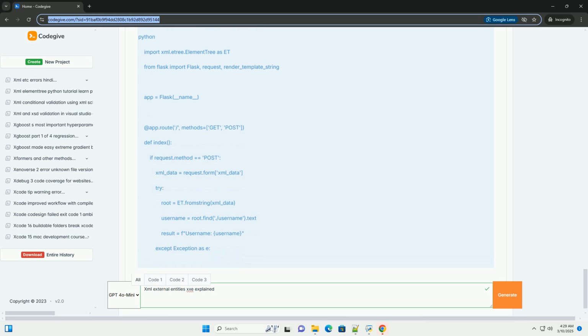PHP: libxml_disable_entity_loader(true), or use LIBXML_NOENT. Java: factory.setFeature with http://apache.org/xml/features/disallow-doctype-decl, true; factory.setFeature with http://xml.org/sax/features/external-general-entities, false; factory.setFeature with http://xml.org/sax/features/external-parameter-entities, false.